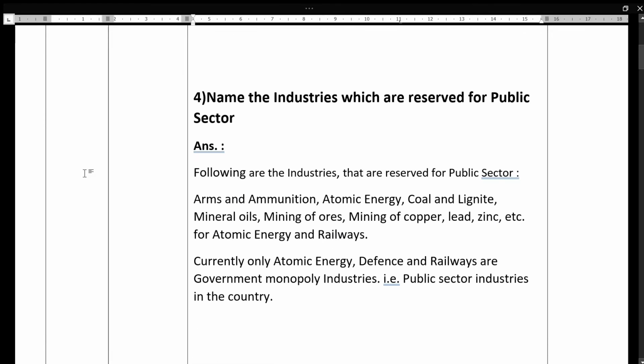Next is name the industries which are reserved for public sector. Following are the industries that are reserved for public sector: arms and ammunition. Arms are weapons, especially bombs, guns. Ammunition is bullets and rockets that are made to be fired from guns. Atomic energy, coal and lignite, mineral oils, mining of ores, mining of copper, lead, zinc, etc., and railways. Currently, only atomic energy, defense and railways are government monopoly industries.